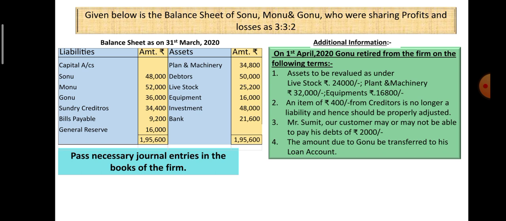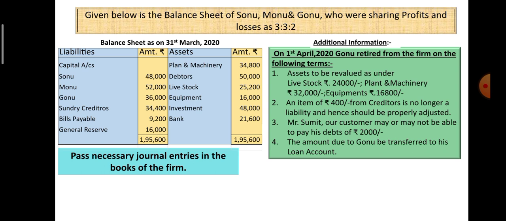Sundry creditors 34,400, bills payable 9,200, general reserve 16,000. Asset side: plant and machinery 34,800, debtors 50,000, livestock 25,200, equipment 16,000, investment 48,000, bank 21,600. Total of assets and liability side 1,95,600.